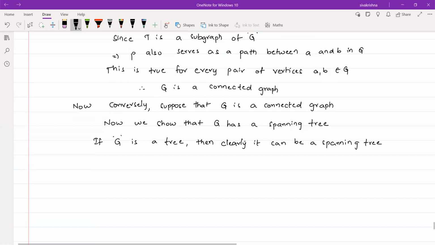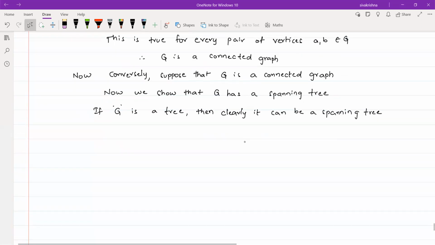For example, I am writing one example: a connected graph need not be a tree, and a connected graph may be a tree. This is one example of a connected graph which is not a tree, and I am trying one more example. This is also a connected graph, which is a tree.